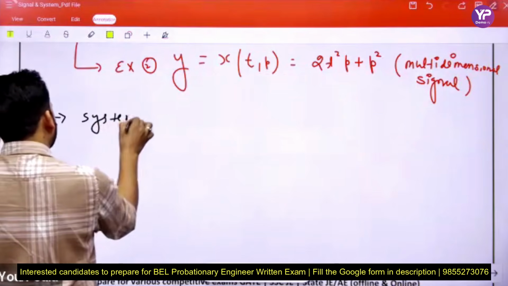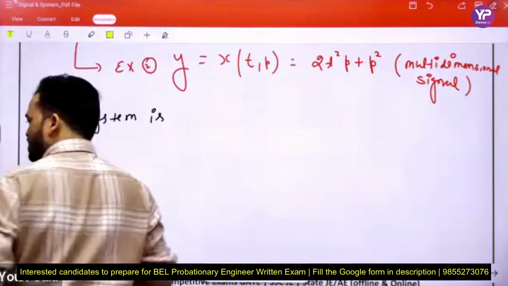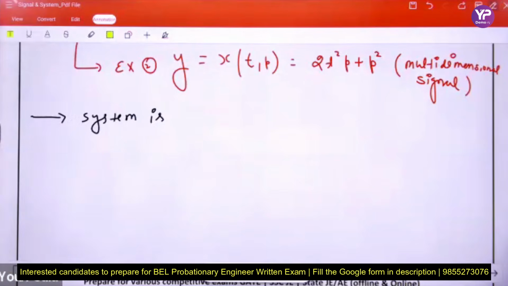System is a... tell me, what is the definition of system? It is a group of devices which operate on a signal. Yes Deepika, you are right.